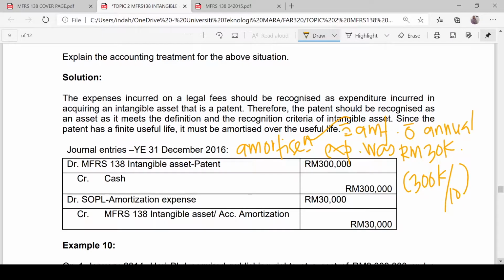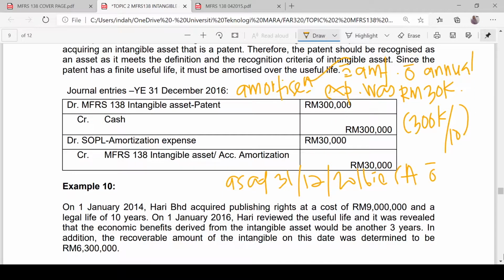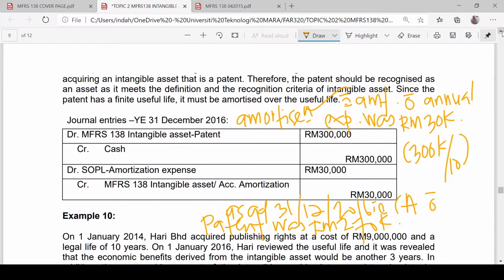As at 31st December 2016, the carrying amount of the patent was RM300,000 minus 30,000, which is equal to RM270,000. These are the things that you have to include when you discuss the accounting treatment.